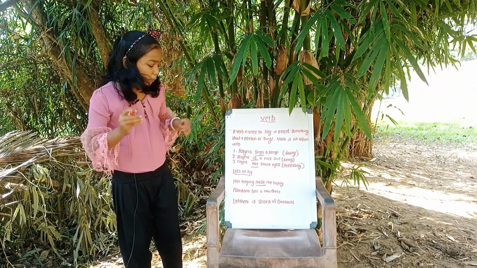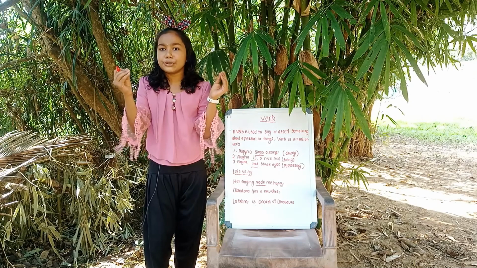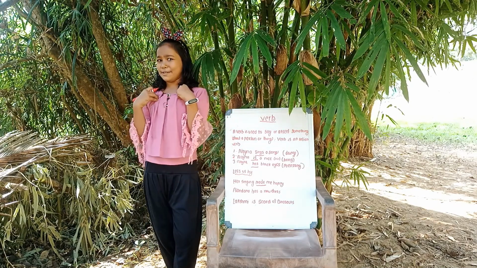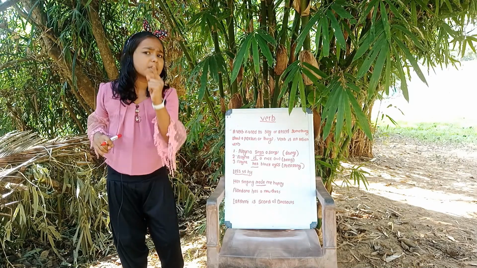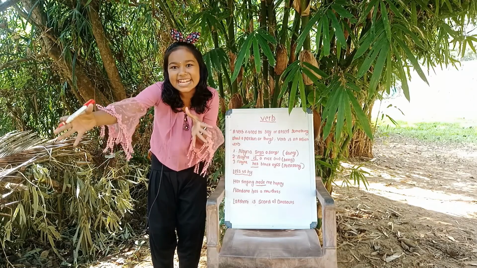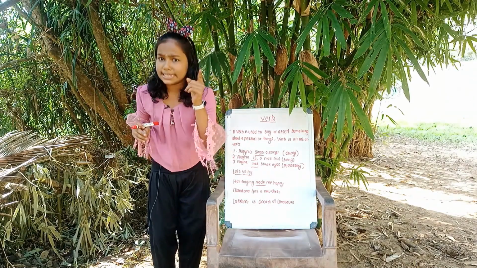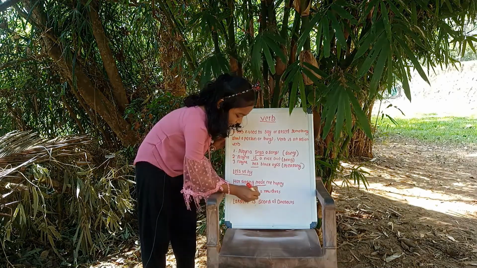The second one is Nandana has a new dress. I also have a new dress. So Nandana has a new dress. Here, what is the verb? Yes, has is the verb. So let's underline the has.